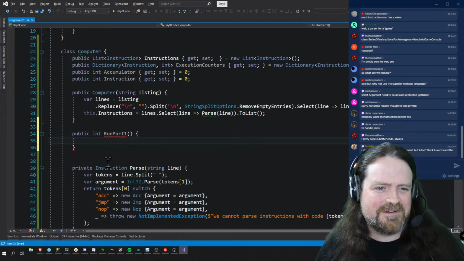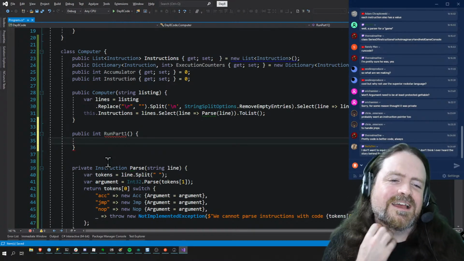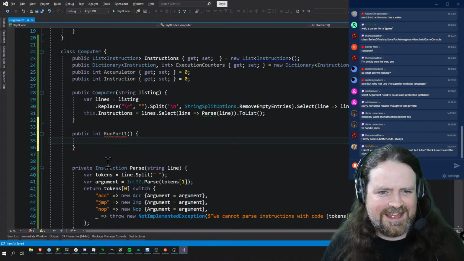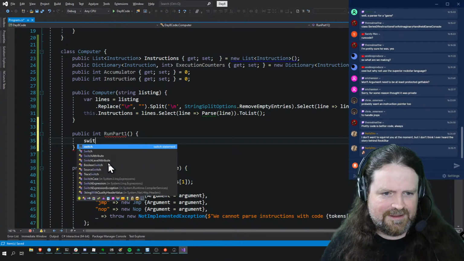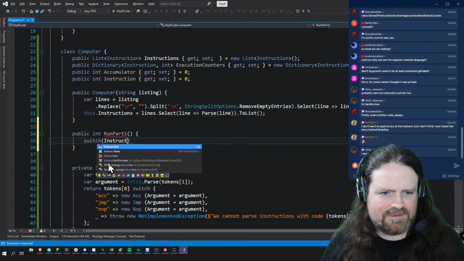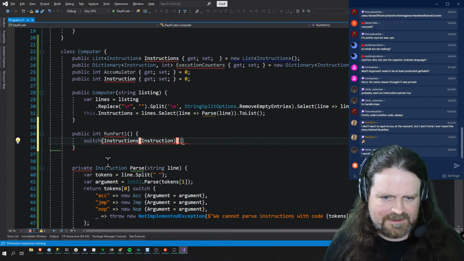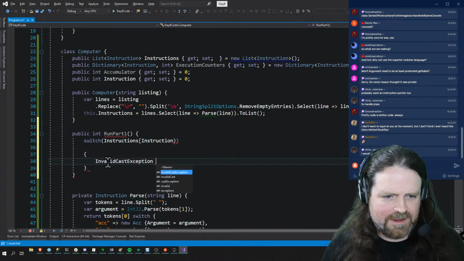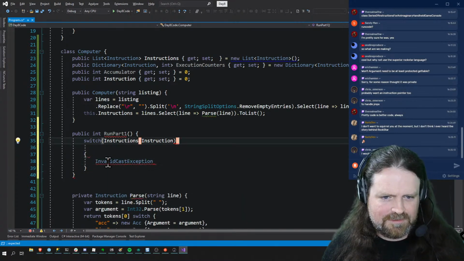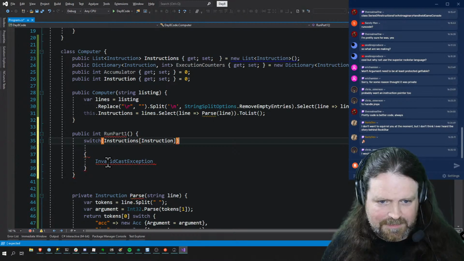So public int run part one. What are we gonna do? We are gonna say switch instructions instruction. And we are gonna say, what? No. That needs to be a square bracket. That needs to be round.